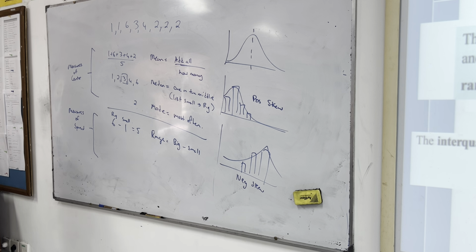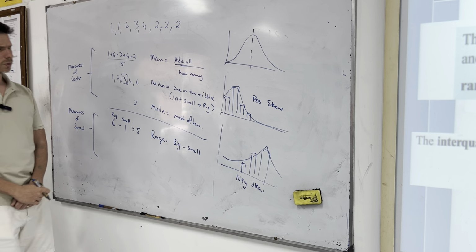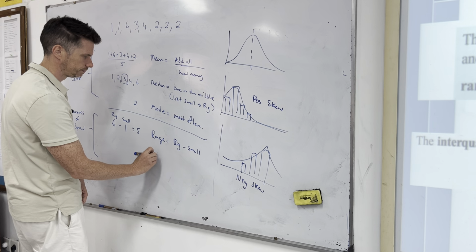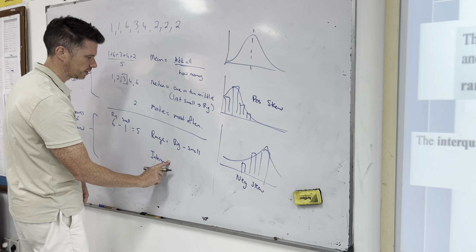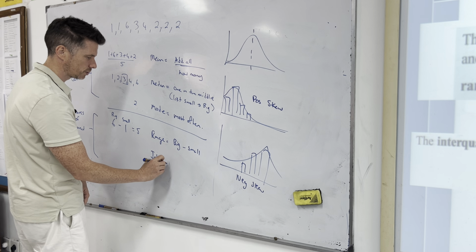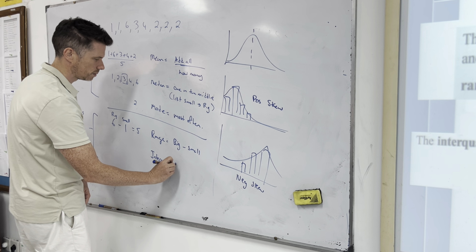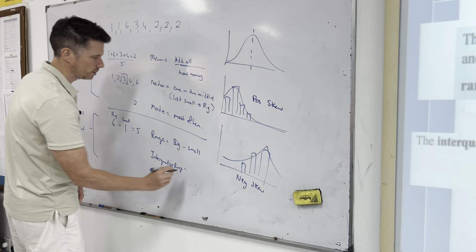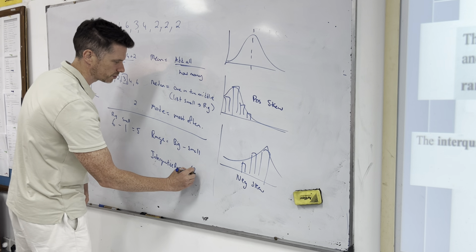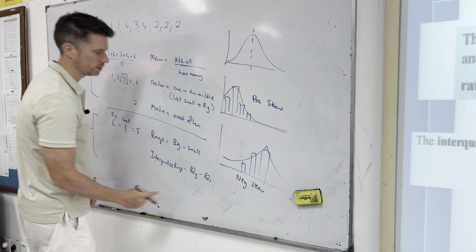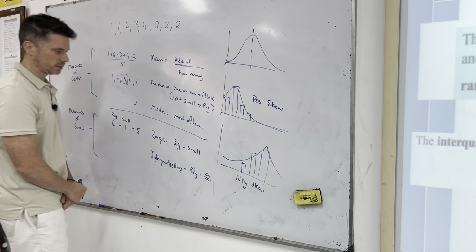But then there's this thing called the interquartile range, which is technically quartile 3 take away quartile 1.